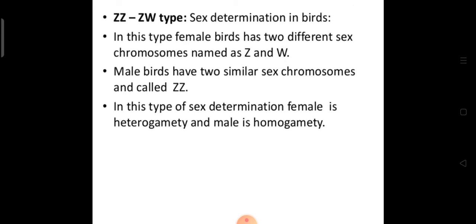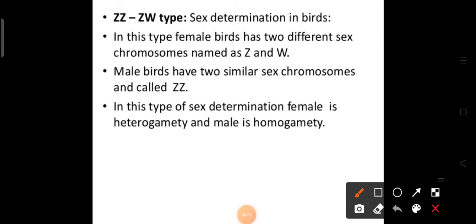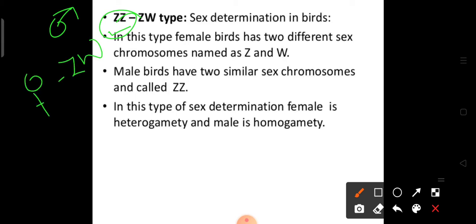Now in ZZ and ZW type sex determination, these are found in birds: your hen, pigeon, peacock, parrot. Fine. Here the thing is a little opposite. Here the ZZ or the homogamety is represented by the male, whereas the female is heterogamety here. Done? In this type, female birds have two different sex chromosomes, that is ZW. Males have two same or similar sex chromosomes, that is Z and Z. Clear? So in this type of sex determination, the female is heterogamety, whereas the males are homogamety.